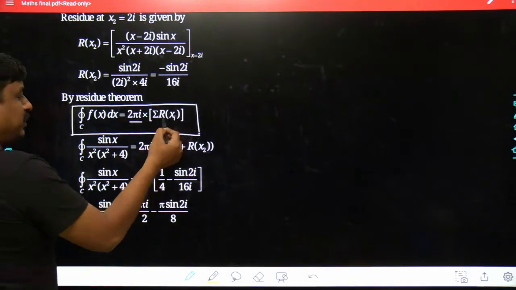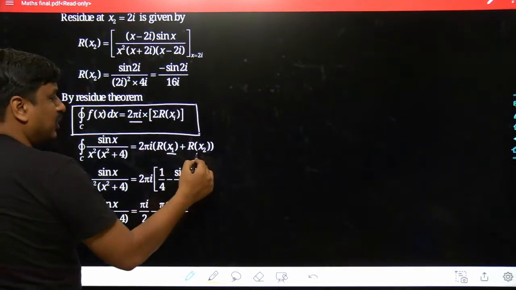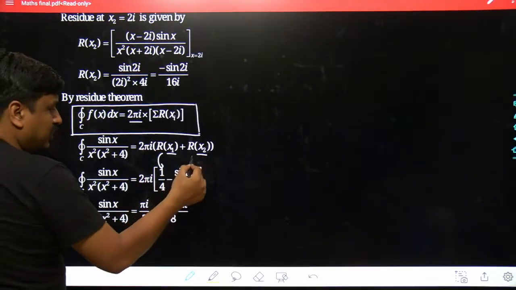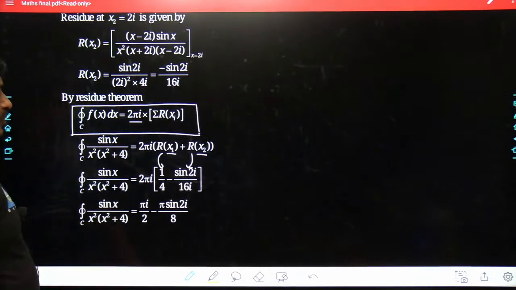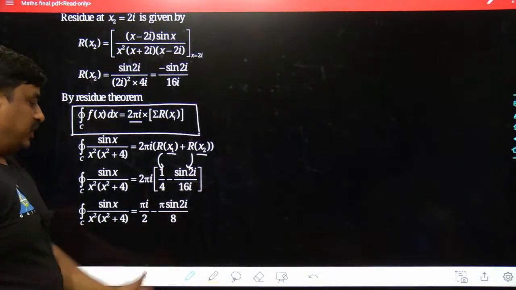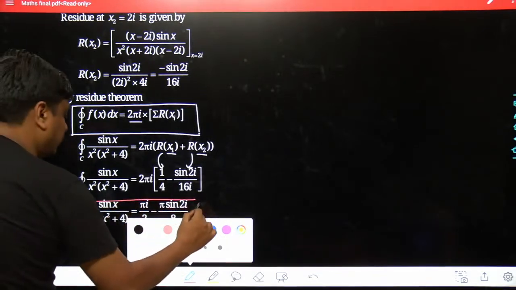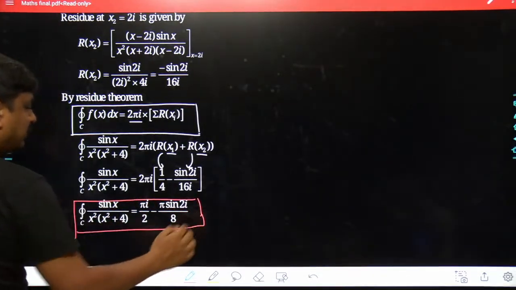So it is at x1, which is 0, and x2, which is 2i. The values are clearly given. This value was 1 upon 4, and this value was minus sine 2i divided by 16i. So at the end of the day, the result we get is going to be this. Till this point each and everything must be clear.